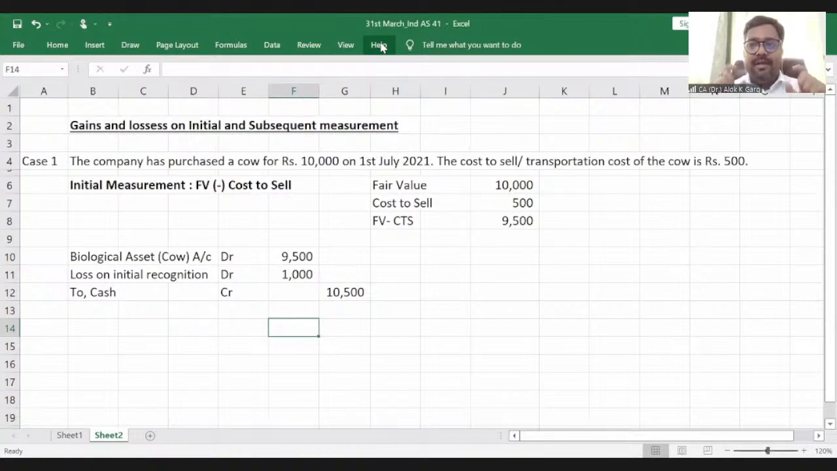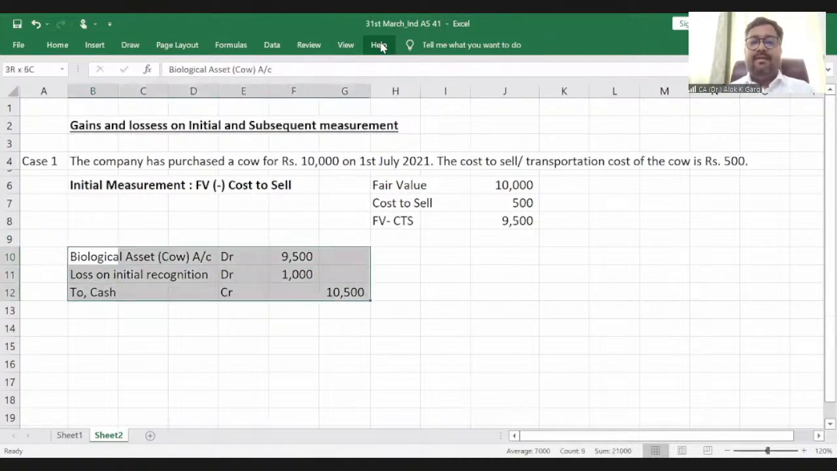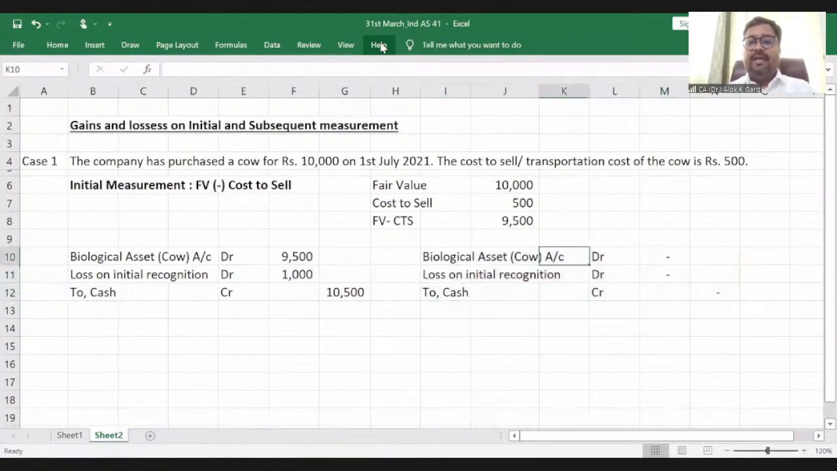Here you have to recognize the biological asset at fair value less cost to sell as per the guidance given by the standard, right? You have to recognize biological asset at fair value less cost to sell, and the difference will go to loss on initial recognition. Or alternatively, you can put second entry as well. Biological asset cow account debit 9,500. To cash. Fair value is 10,000, and 500 will be loss on initial recognition.